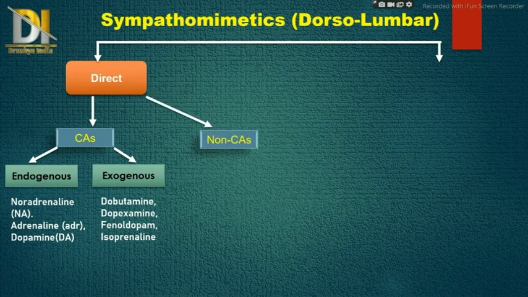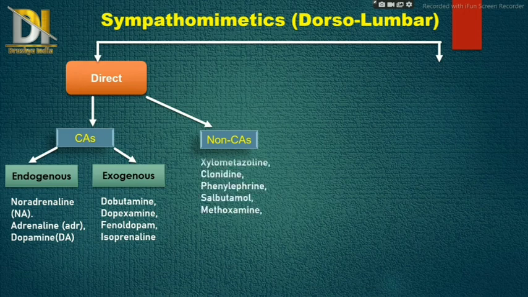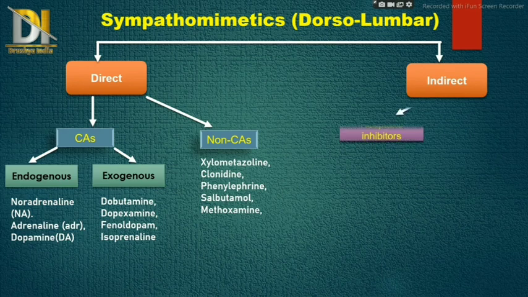Next ones are non-catecholamines, which include xylometazoline, clonidine, phenylephrine, salbutamol, and methoxamine. Then next is indirect acting. Indirect acting means they do not directly bind to that particular receptor, but it promotes the activity of catecholamines, so therefore they are known as indirect.